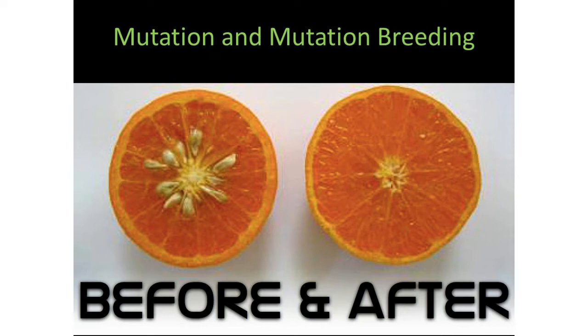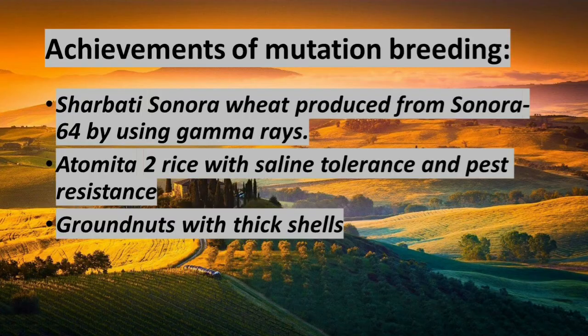How? By application of these physical and chemical mutagens, the nucleotide sequence is altered. If the nucleotide sequence changes, definitely it brings a mutation. So Sharbati Sonora is a wheat produced from Sonora 64 by using gamma rays.